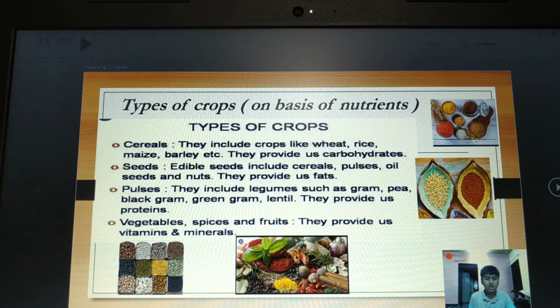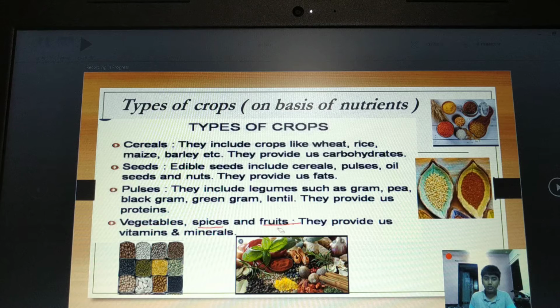Now let's see how crops are classified on the basis of the nutrients they provide. They are classified as cereals, seeds, pulses, vegetables, spices and fruits. Cereals include wheat, rice, maize, barley, etc. They provide us carbohydrates.